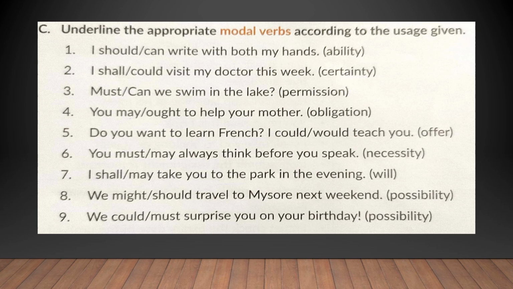Let us now come to exercise C. Based on our understanding of the modal verbs, here is an exercise. The options are given and the direction or instruction is also given. Based on that, we are going to select the correct modal verb. I should or I can write with both my hands. It is showing ability. So, of course, we will go with I can write with both my hands. I shall or I could visit my doctor this week. You're certain about something. So we will say I shall visit my doctor this week.